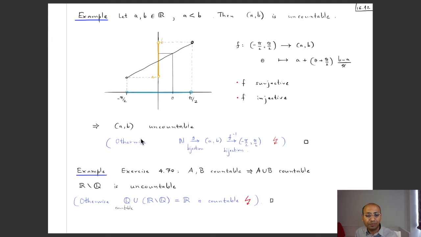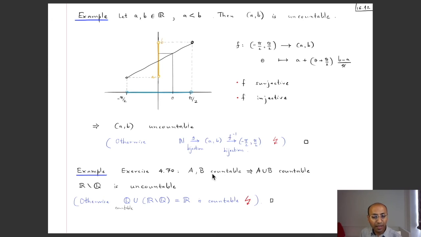As another application of the fact that the set of real numbers is uncountable, let us now show that the set of irrational numbers is uncountable. We already know that the set of rational numbers is countable, and now we want to show that the set of irrational numbers is uncountable. Now we know that the set of rational numbers union with the set of irrational numbers is the whole set of real numbers. And one of the homework exercises asks you to prove that if A and B are countable sets, then their union is countable.